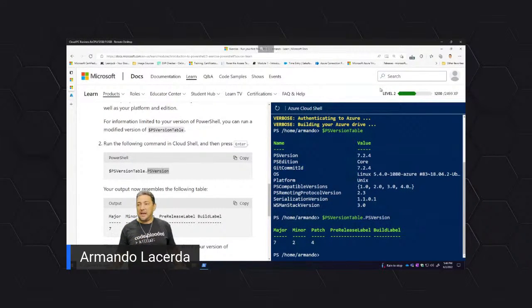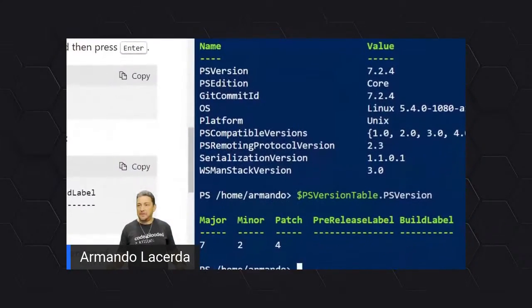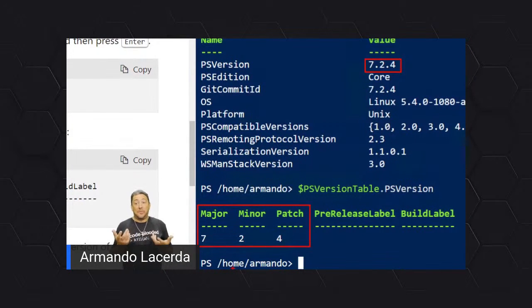So now, instead of the information I had there before, I see the PS version. The PS version is major version 7, minor version 2, revision 4, or patch in that case. You see them reported over here, broken down in particular. So one of the things about PowerShell is exactly that: you can use the object or use a particular element of the object, pointing to that object.